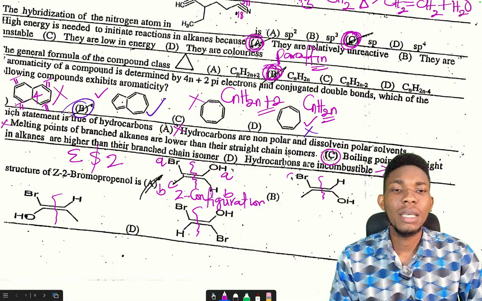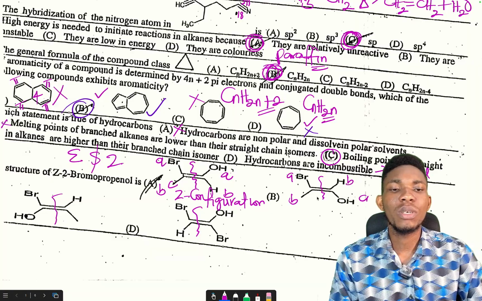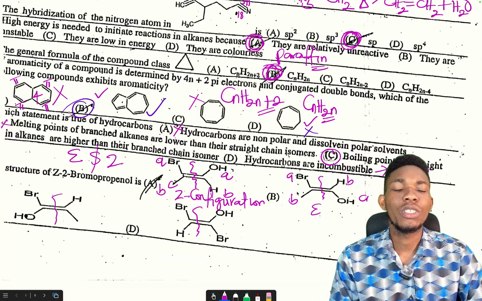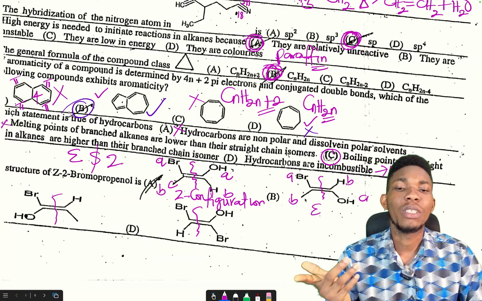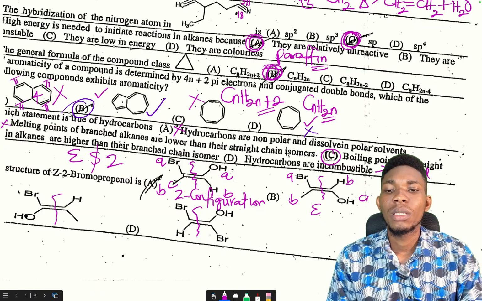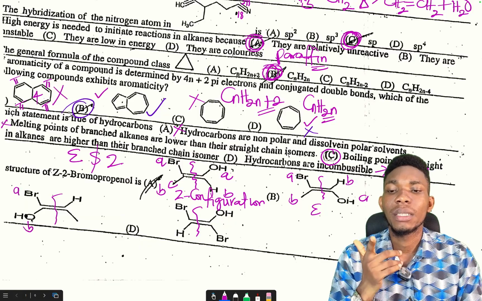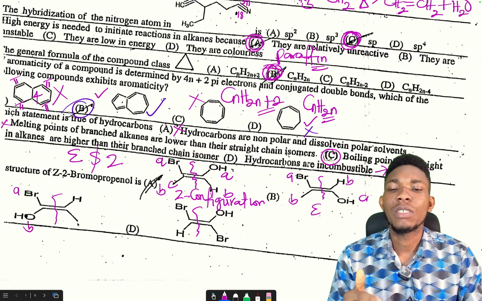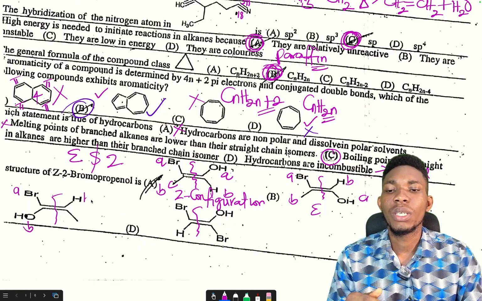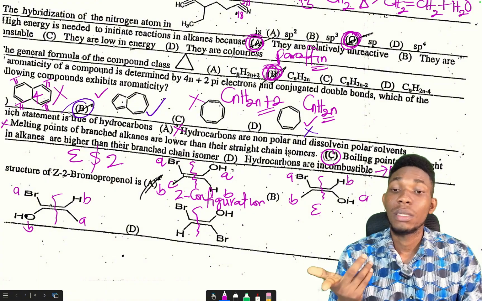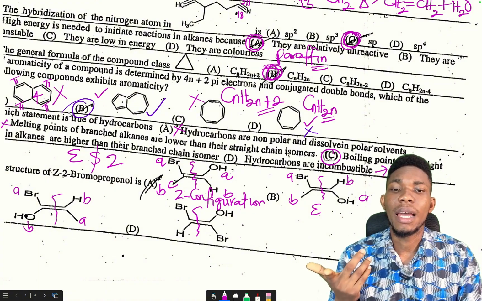This one, this is A, here is B, this is B, this is A. This one is E configuration because the two higher priority groups are on different sides. How about this one? This one is A, here is B because bromine has more priority than oxygen. Then here is B, here is A. This one is E configuration.